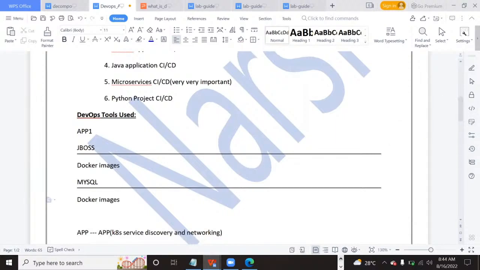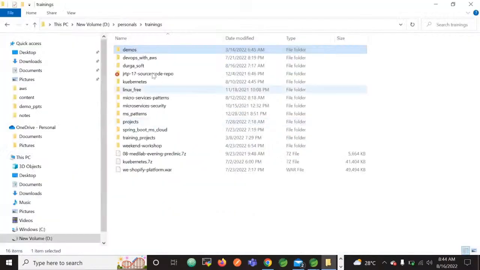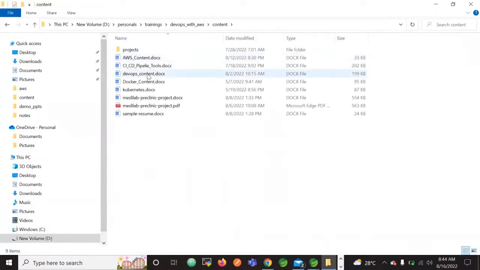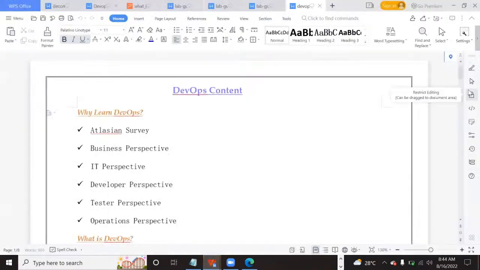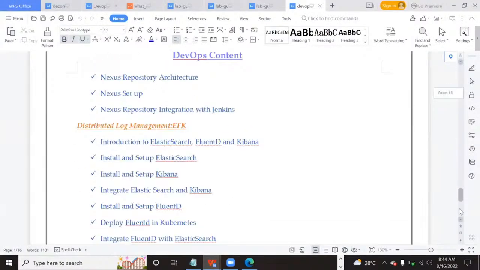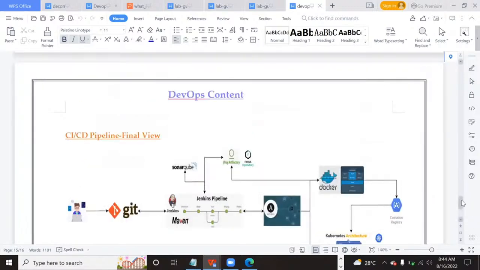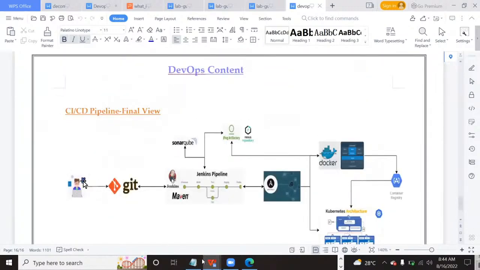Now, how will we automate? Let me showcase the DevOps course content. In the DevOps course content, I have drafted a pipeline flow. Scroll down. This is the pipeline flow we will do. Each and every application's code will be inside this Git repository.